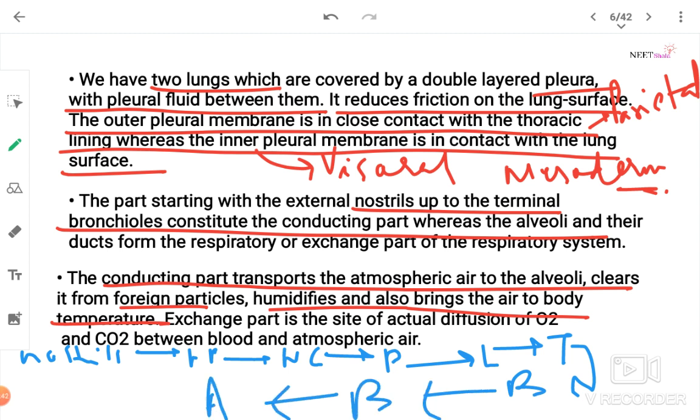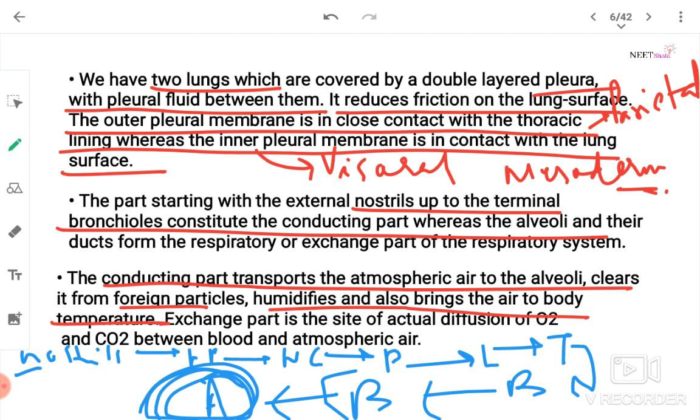The part starting with external nostrils up to the terminal bronchiole constitute the conducting part, and the alveoli and their ducts form the respiratory or the exchange part of the respiratory system.